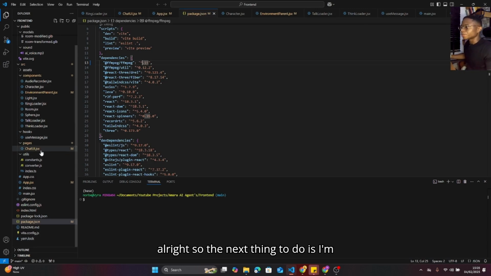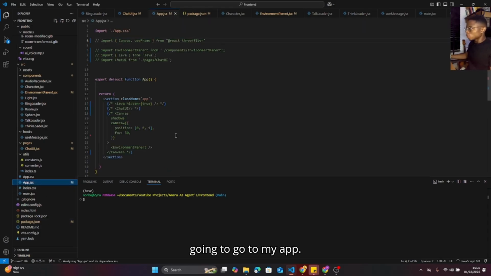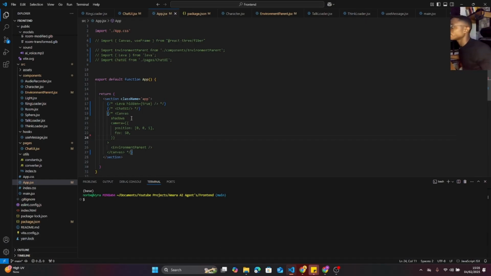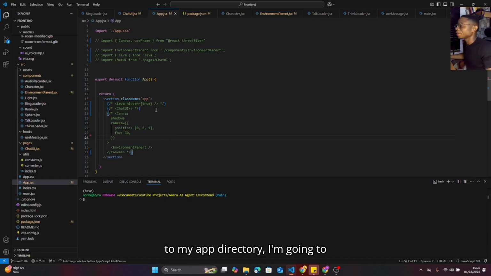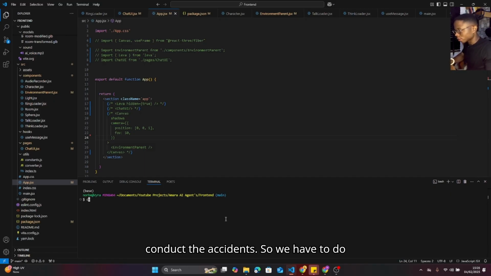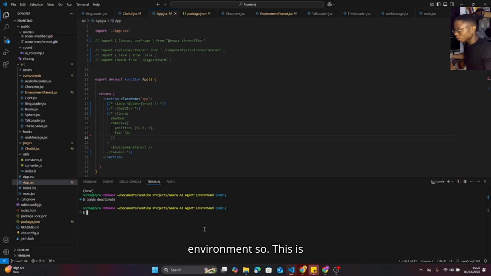So the next thing to do is I'm going to go to my app directory, and after going to my app directory, I'm going to try to run the project, right? So conda deactivate. You have to do this so that my project will run on the main environment. This is not going to be the same on your PC unless you're using Anaconda.